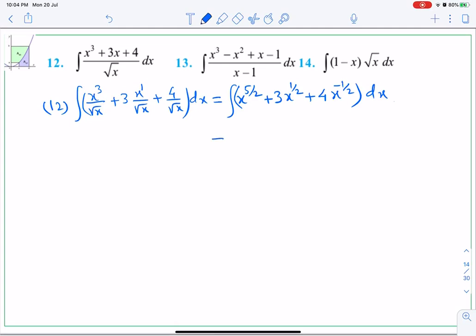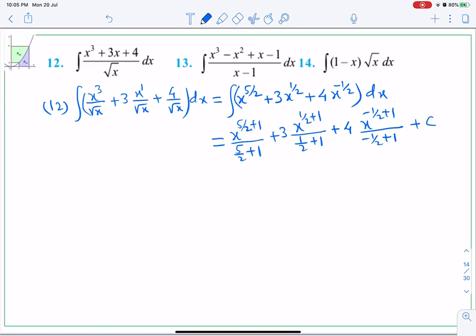Okay, now we can integrate them directly. So x to the power 5 by 2 will be x to the power 5 by 2 plus 1 upon the resultant power 5 by 2 plus 1, plus 3 as it is, x to the power half plus 1 divided by the resultant power half plus 1, plus 4 x to the power minus half plus 1 upon the resultant power minus half plus 1, plus c, constant of integration.